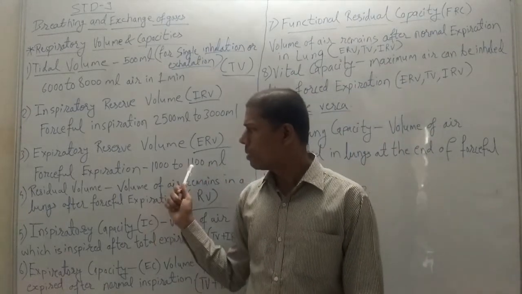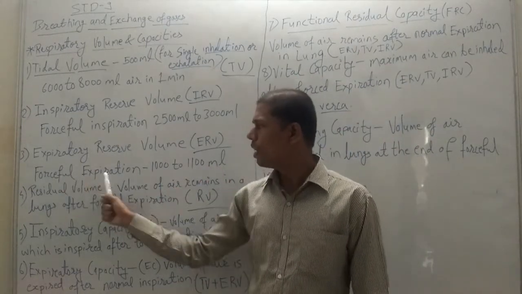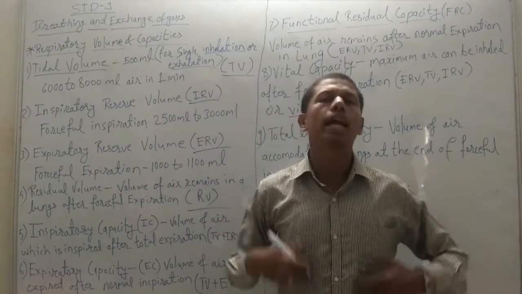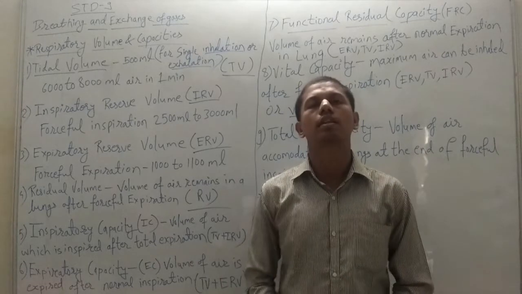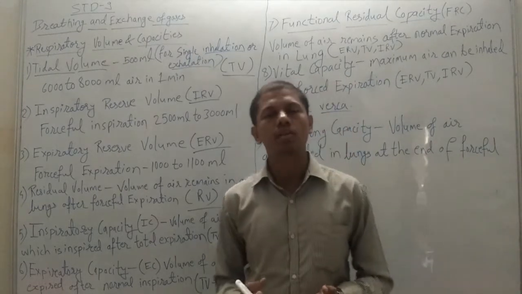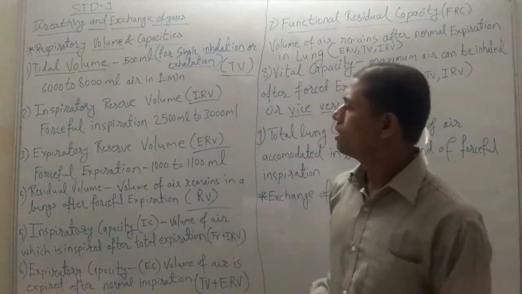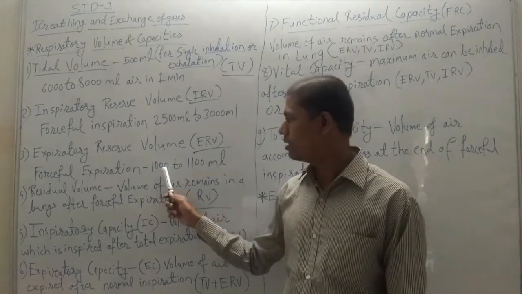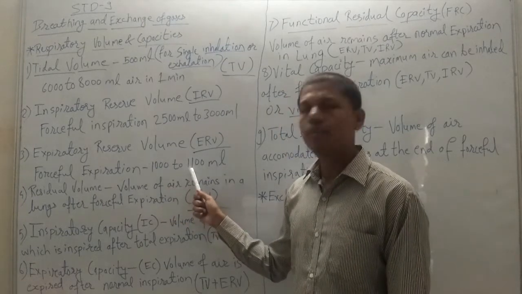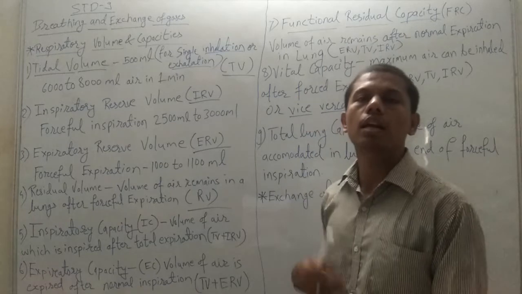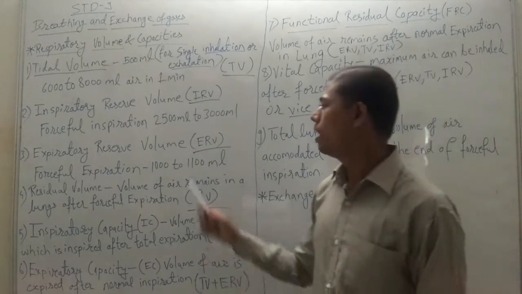And this capacity is what? It is forceful expiration. When the same adult forcefully expires the air, or forcefully exhales the air outside the lungs, the volume of air that can be exhaled out of the lungs is measured as 1000 to 1100 ml.